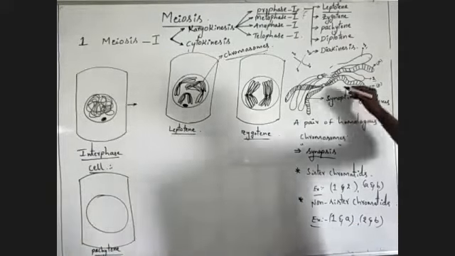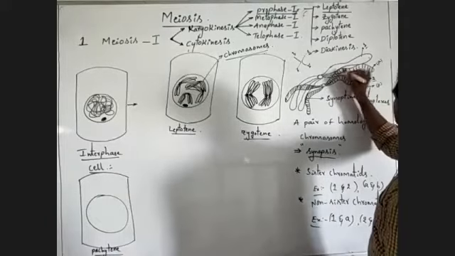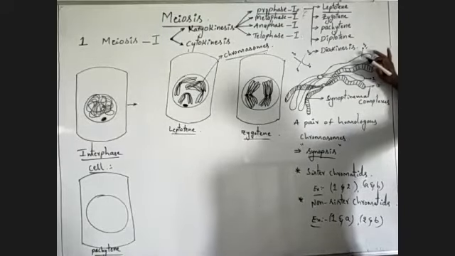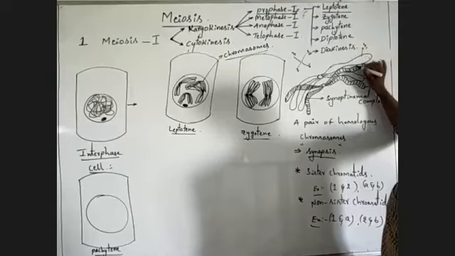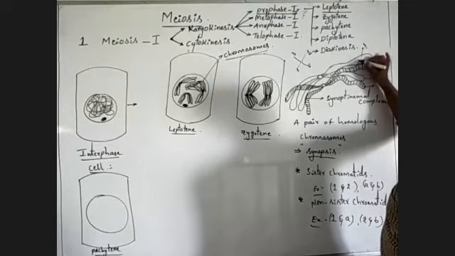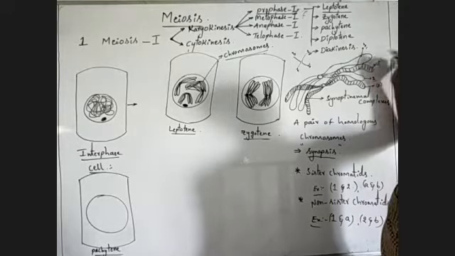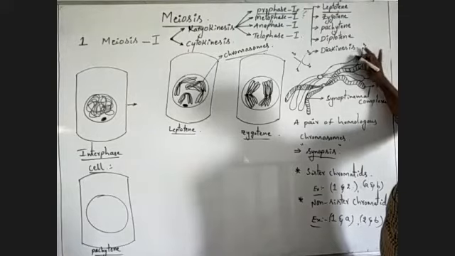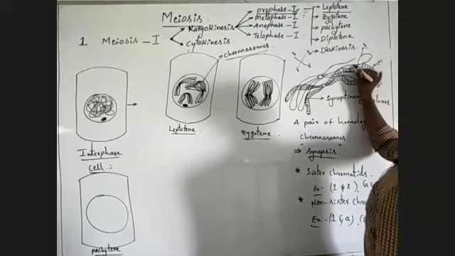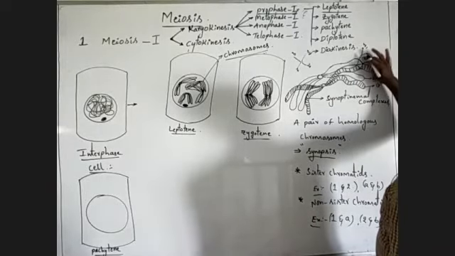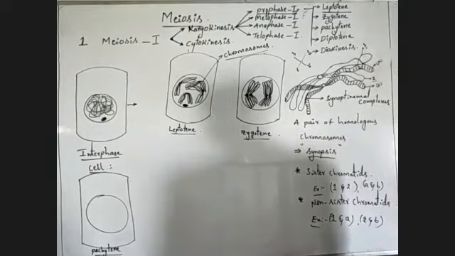For example, here, if the crossing over process takes place, what will happen? Observe carefully. Observe here.